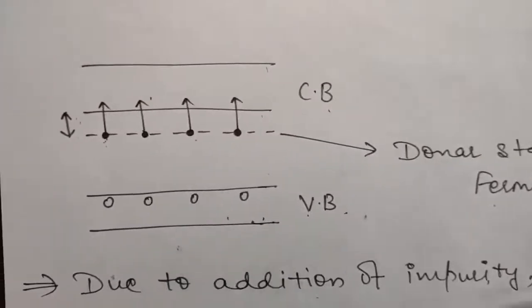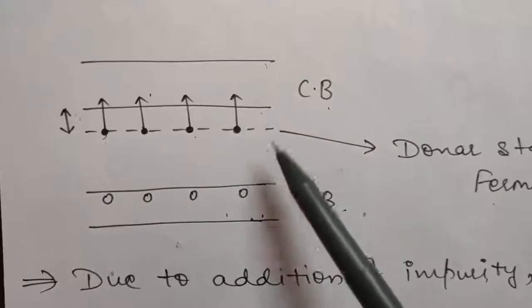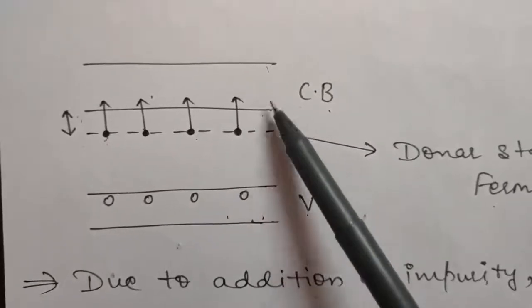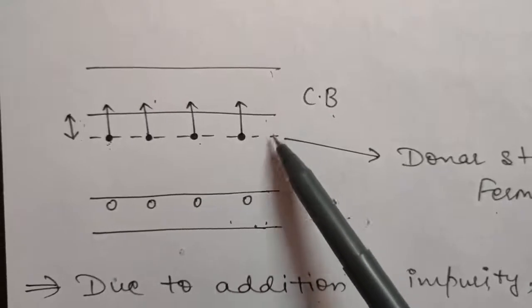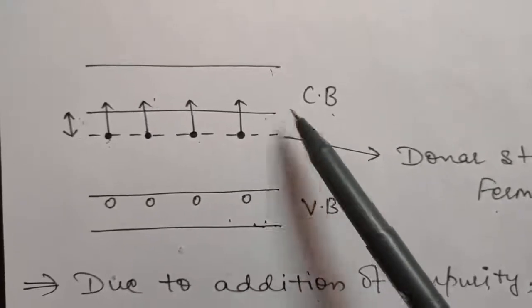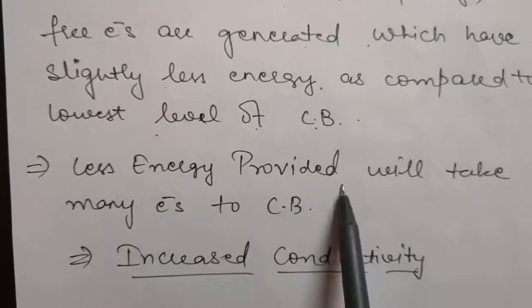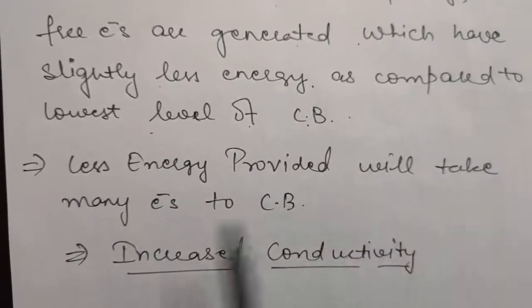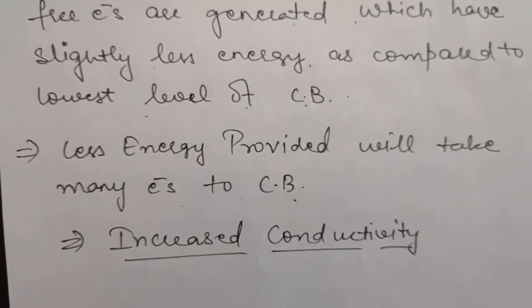So initially when there was no doping, an electron requires this much energy, but after doping only this much energy is required to go into conduction band. So a very small energy is required which will take many electrons to conduction band. This means that conductivity is increased.